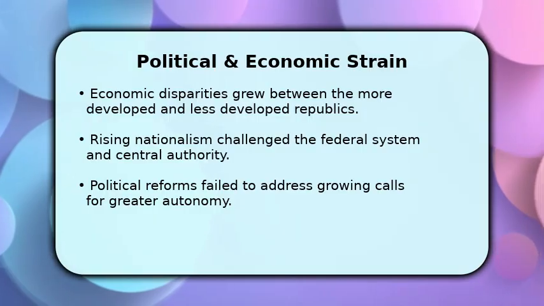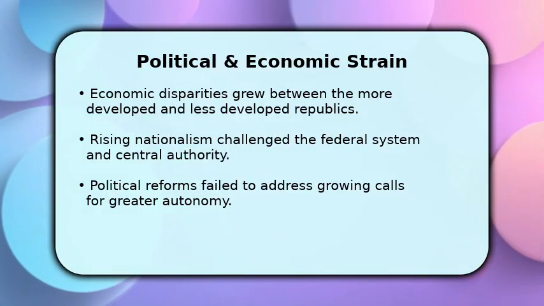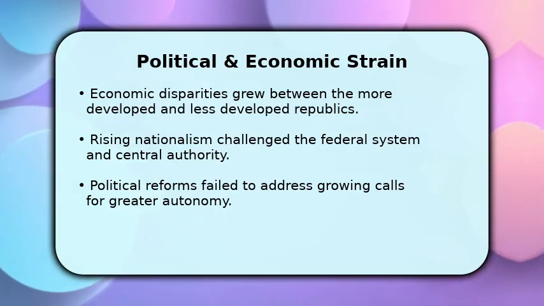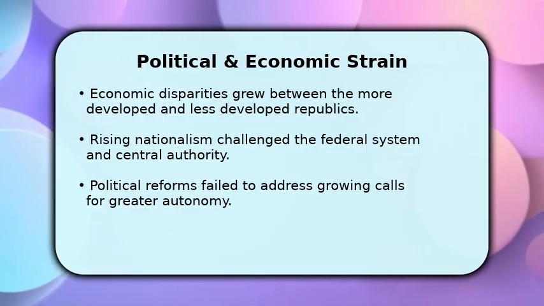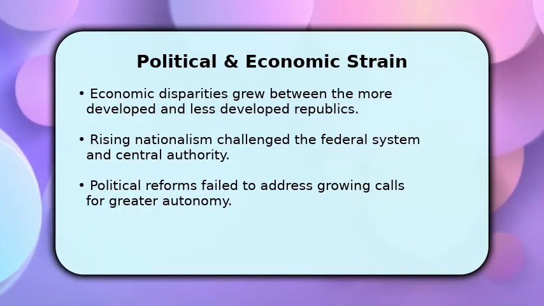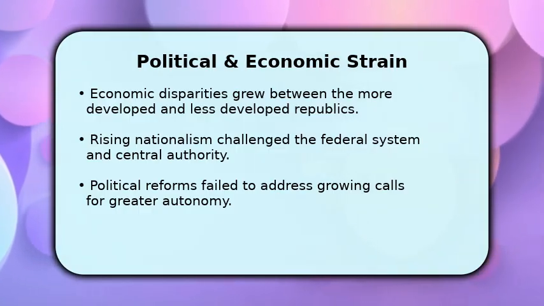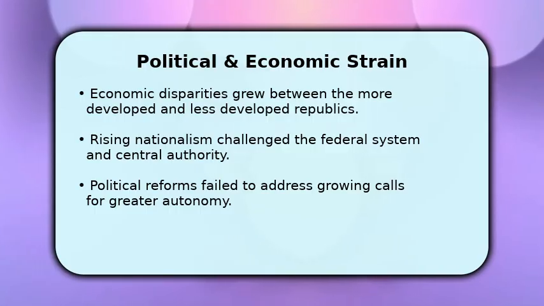Economic disparities between Yugoslavia's republics became increasingly pronounced, fueling resentment and division. Simultaneously, a surge in nationalism across various ethnic groups began to undermine the federal system and the central government's authority. Attempts at political reform proved insufficient, failing to adequately address the escalating demands for greater autonomy from the constituent republics.